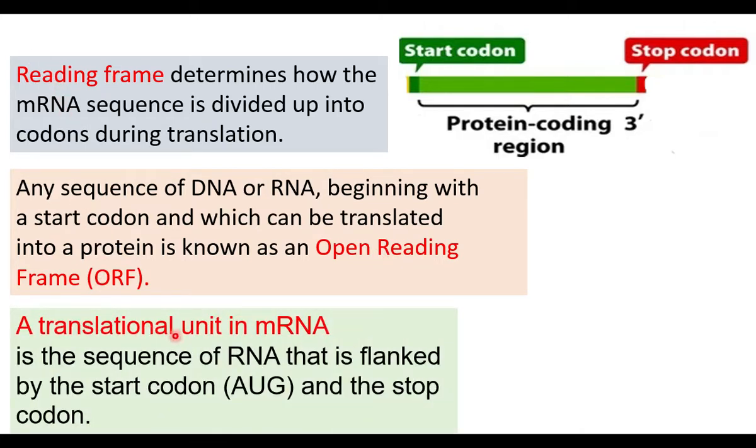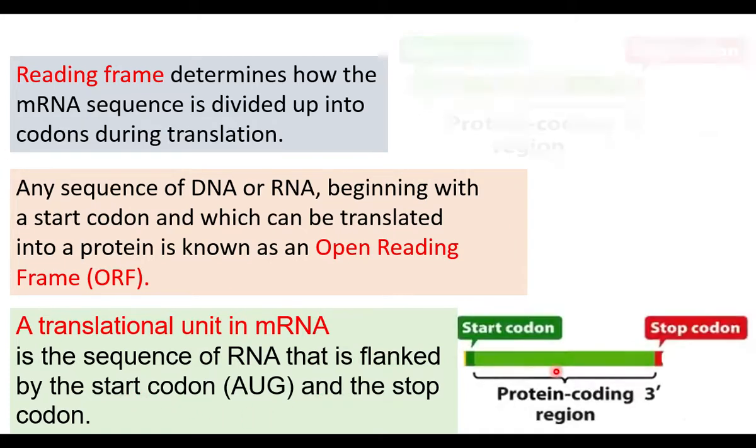A translational unit in mRNA is a sequence of RNA that is flanked by a start codon and a stop codon. This is the translational unit of mRNA. It is flanked, that means attached at the side. This translational unit is flanked by the stop codon on one side and the start codon on the other side.